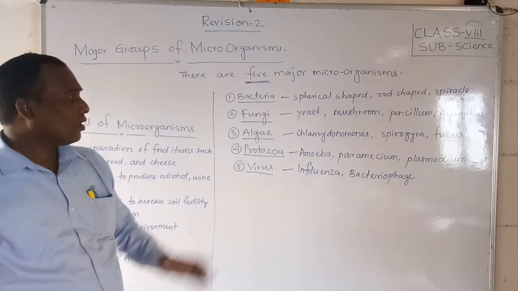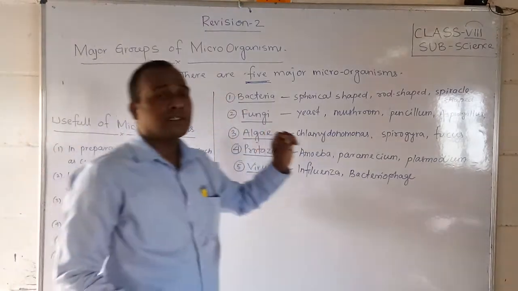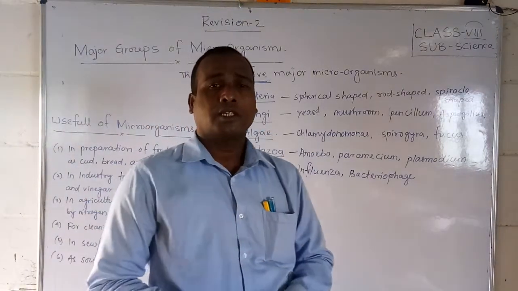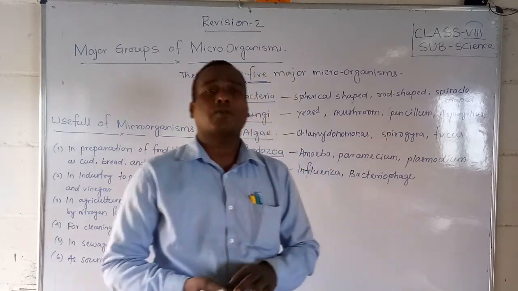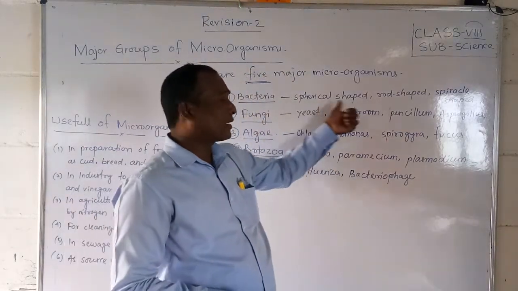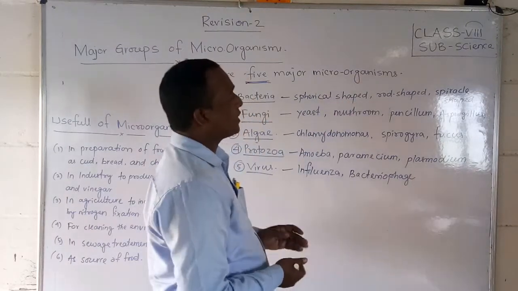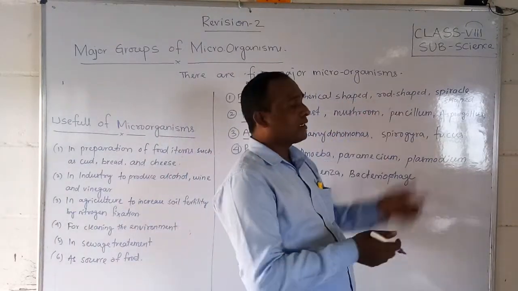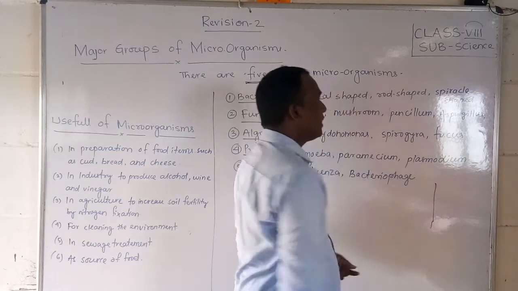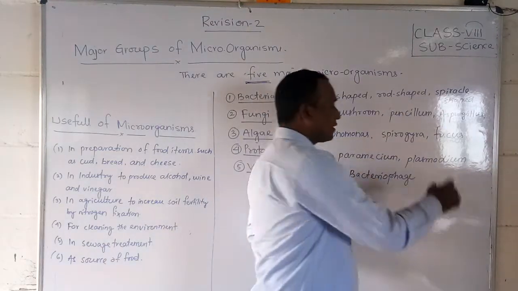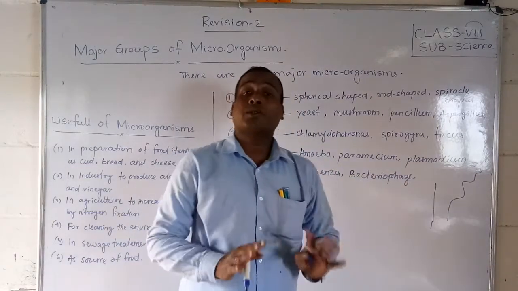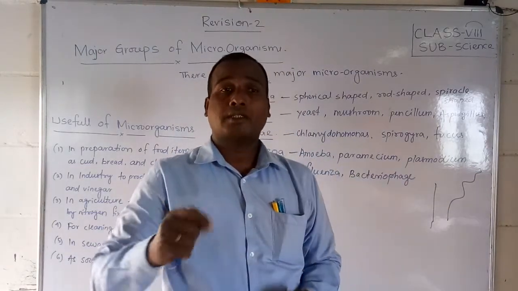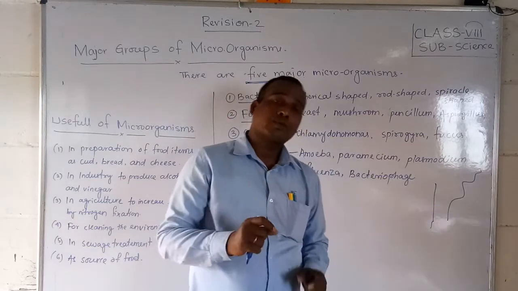Okay friends, this bacteria generally has a single cell, so it is unicellular. Bacteria are also divided into 3 types. One is spherical shaped, another is rod shaped, like a straight line, and another is spiral shaped. Some bacteria are there, but we cannot see them with the naked eye. It needs a microscope to see them.